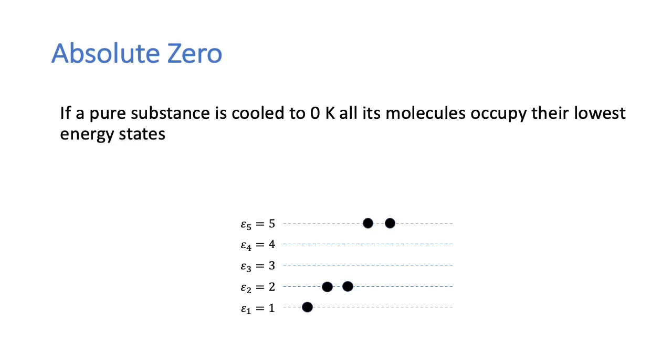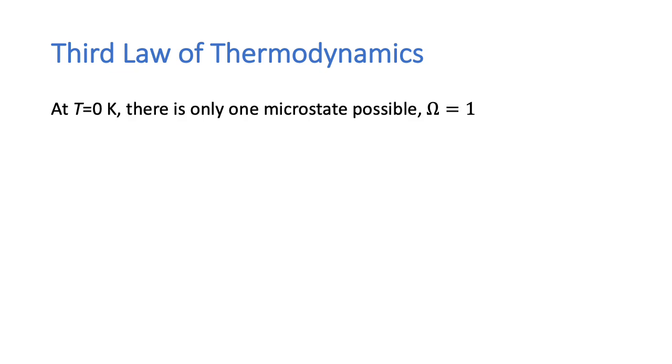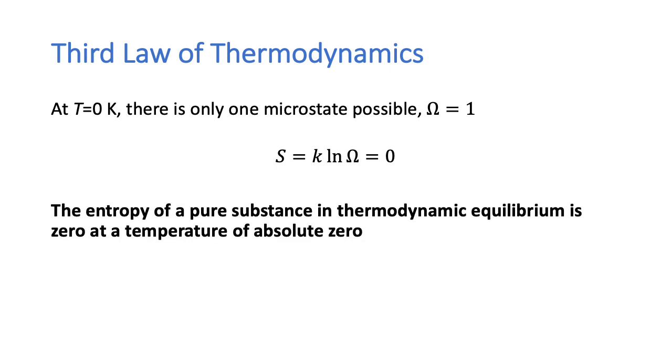If we have a pure substance and we cool it down to absolute zero, all its molecules occupy their lowest energy state. Once this happens, we have only one microstate possible. So at T equal to 0 K, omega is equal to 1. In this case, the entropy, which is k ln omega, would be 0. The entropy of a pure substance in thermodynamic equilibrium is therefore 0 at a temperature of absolute 0.